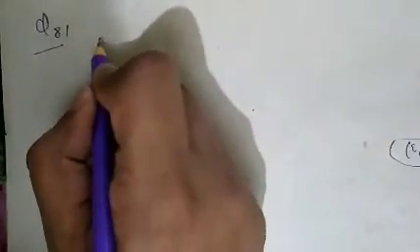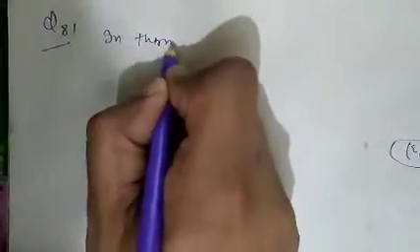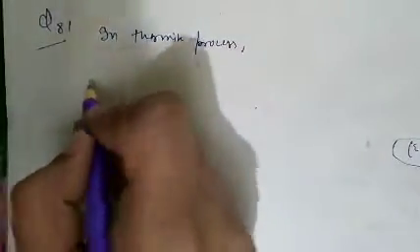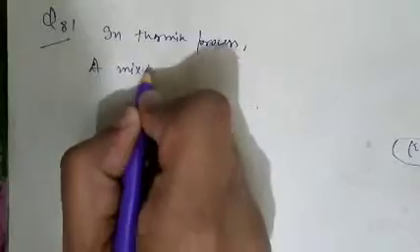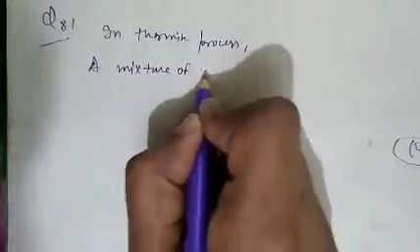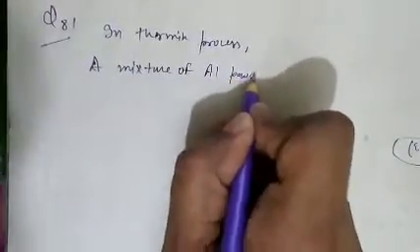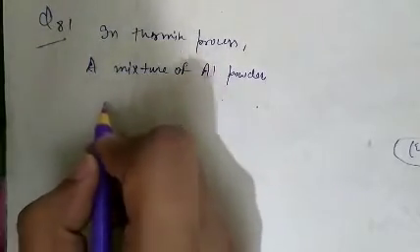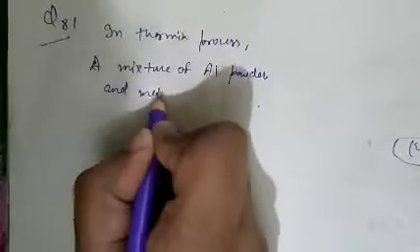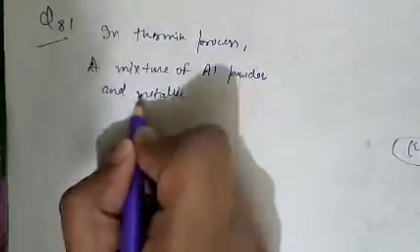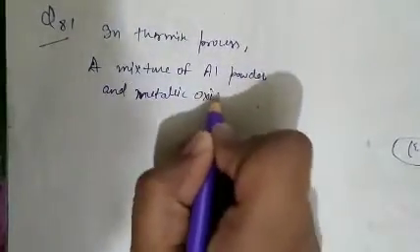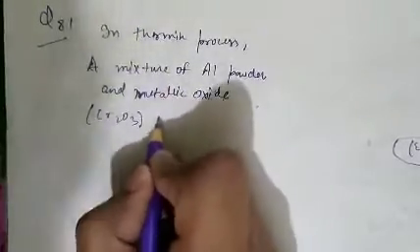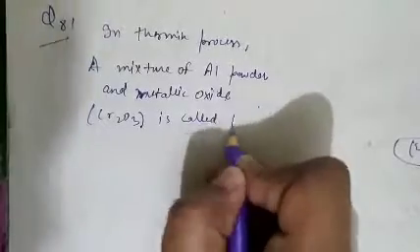As we know, in the thermite process, basically a mixture of aluminium powder with a metallic oxide like Cr2O3 is called the thermite reaction.